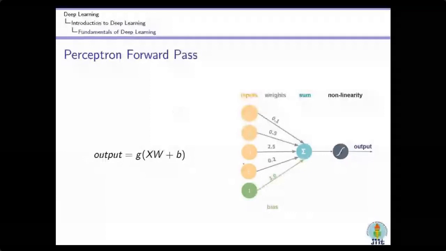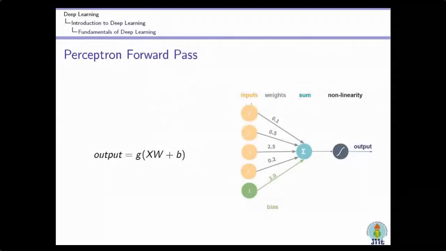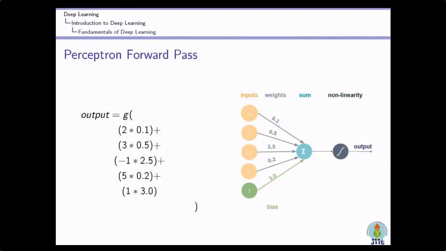Now let's see how it mathematically performs the operation, with a very simple example. I have the inputs 2, 3, minus 1 and 5. Every input is connected to some weight, and I have a bias value of 3.0. First I will perform the xw plus b operation. So xw will be 2 into 0.1, plus 3 into 0.5, plus minus 1 into 2.5, plus 5 into 0.2, and plus the bias 3.0.